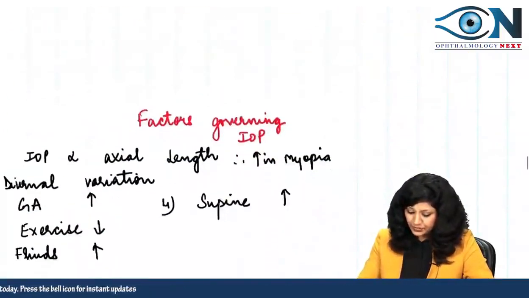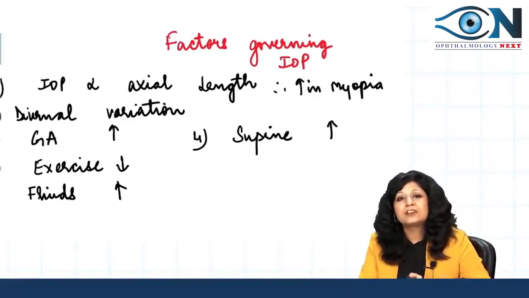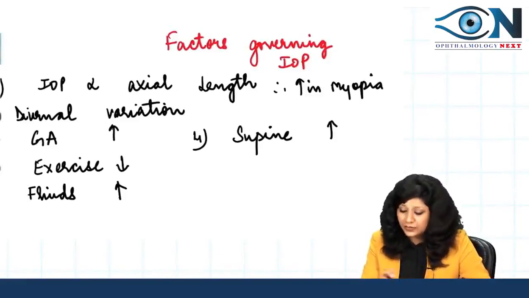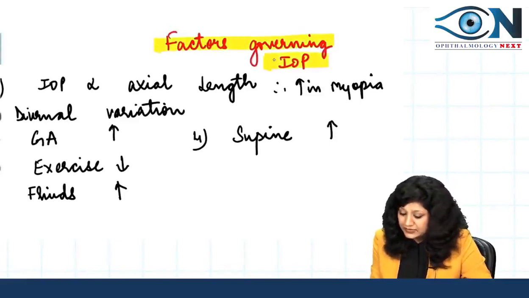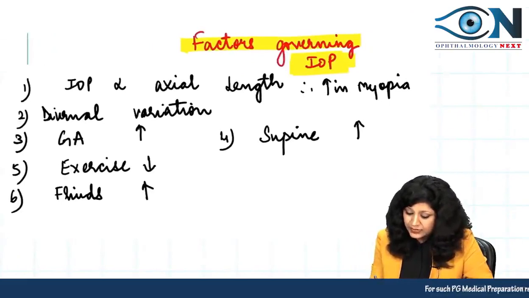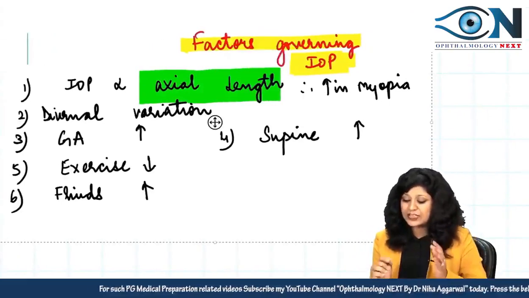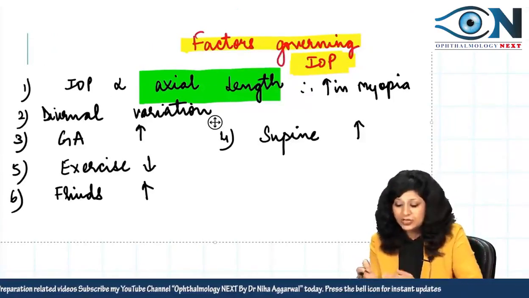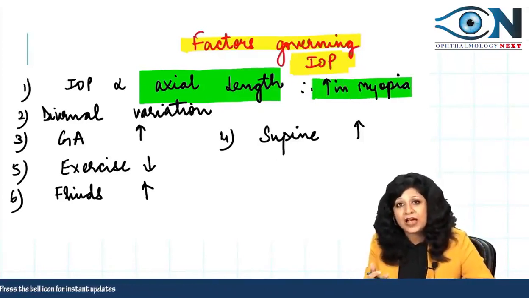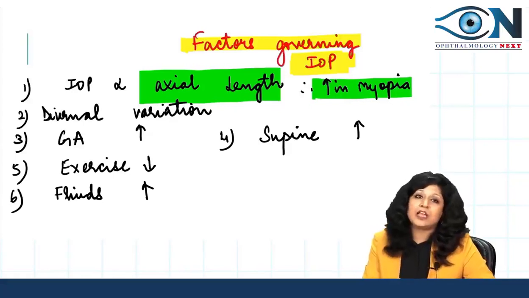Okay. Now, some important things. What are the other factors? Because this time they have asked you about pregnancy, next time they can ask you about any other thing which controls the IOP. So let us see the factors which govern the IOP. The first important thing is that it depends upon the axial length. The more the axial length, the more the intraocular pressure. So it will be higher in myopia. People with myopia have higher intraocular pressure in comparison to emmetropia or hypermetropia.